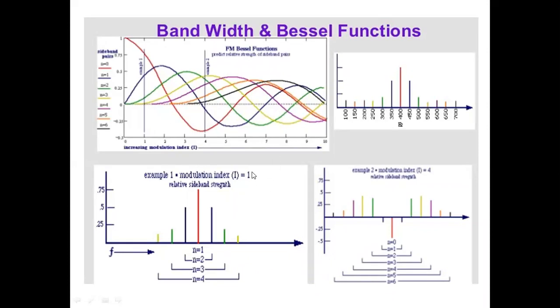If we take modulation index equal to 1, we are getting a number of significant sidebands here. So we have 1 pair of sidebands, 2 pairs of sidebands, 3 pairs of sidebands. Then in this case, the bandwidth is 3 times 2fm. These sidebands are the significant sidebands whose amplitudes are at least 1% of the unmodulated carrier amplitude. As we go on increasing the modulation index, the number of significant sideband pairs increases, and due to that, the bandwidth also increases.